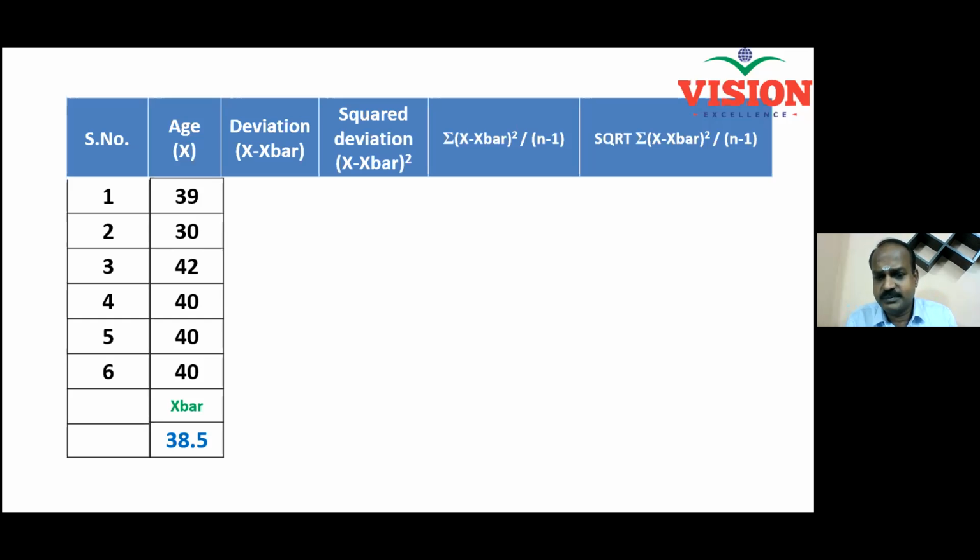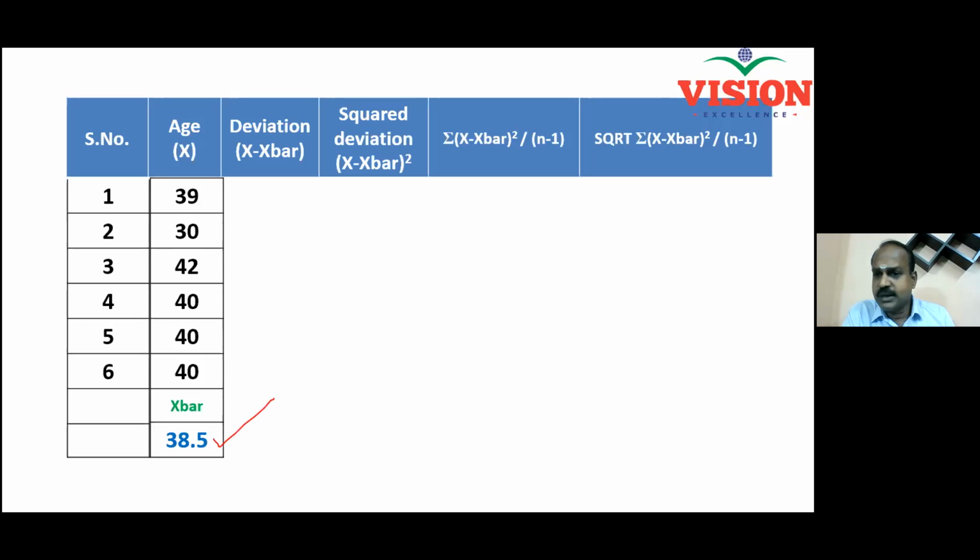And there are many characteristics which you measure in terms of kilogram or in terms of meters or in terms of time units. Most of them follow normal distribution only. Like now your age will also follow normal distribution. Now I recorded age of 6 people. Now what is the average age? 38.5. How is this information helpful?